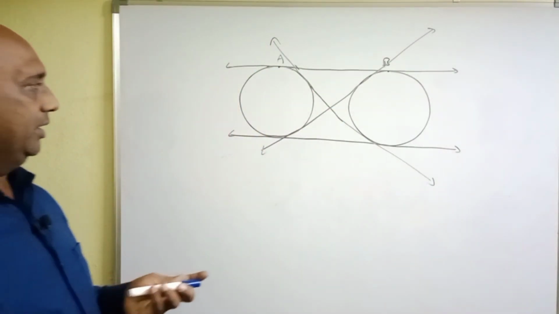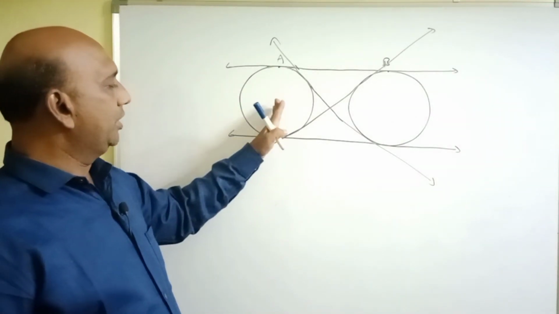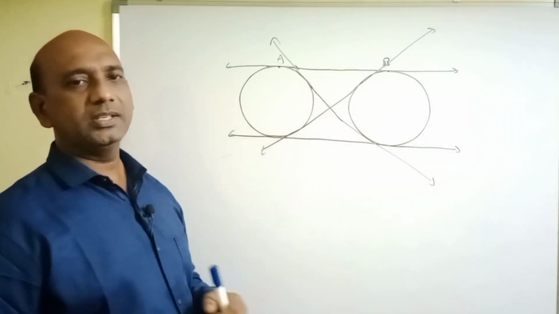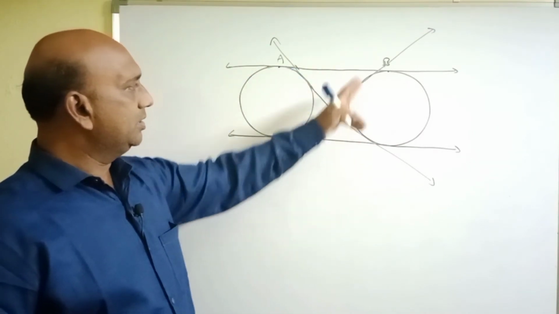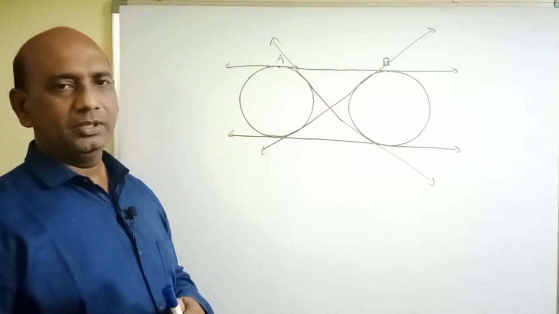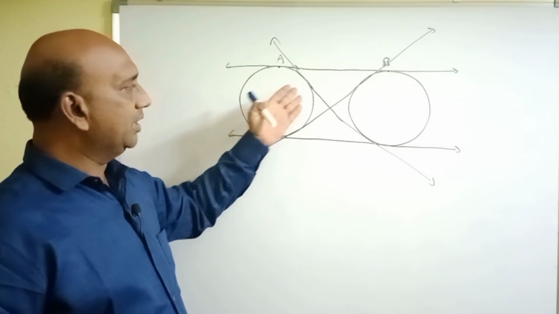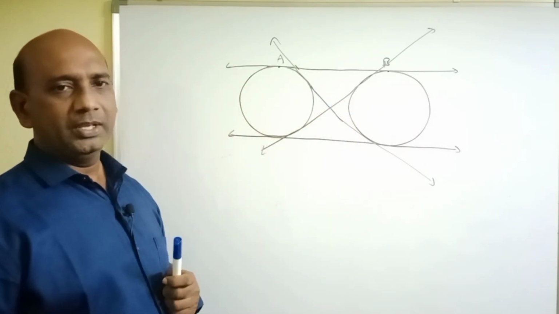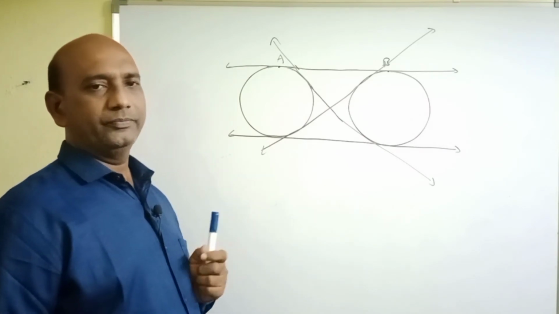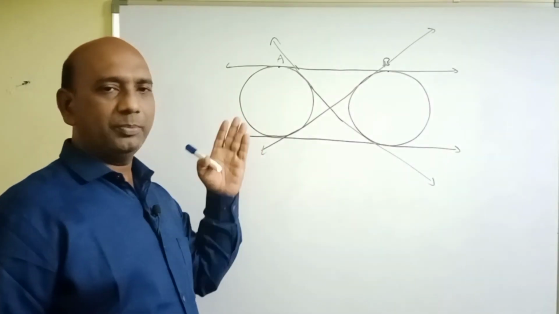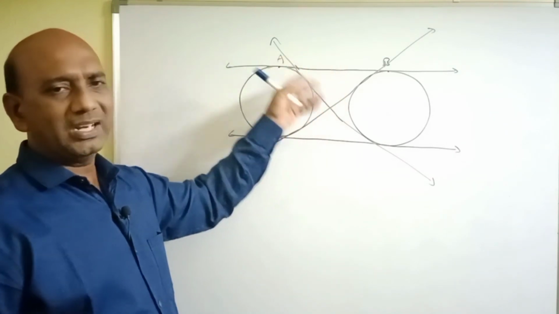So altogether it is possible to draw four common tangents to the two circles which do not intersect at any point. So two direct common tangents and two transverse common tangents. So in bits, if you get a question like this: if two circles do not intersect at any point, then the number of common tangents we can draw is 4. What type of common tangents are they? That means two direct common tangents and two transverse common tangents.